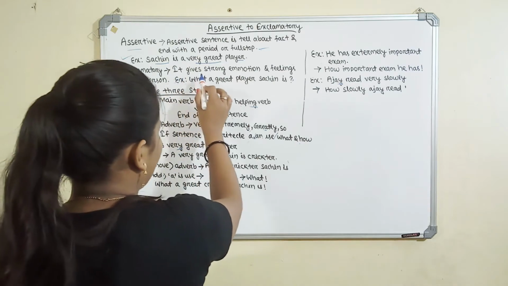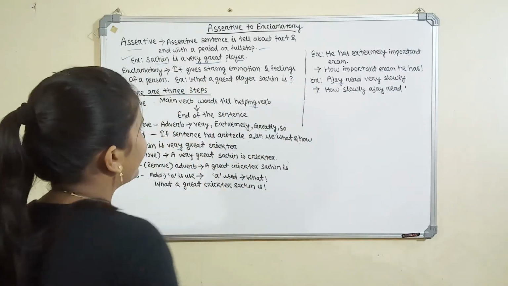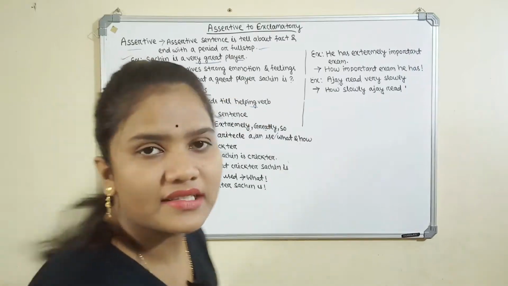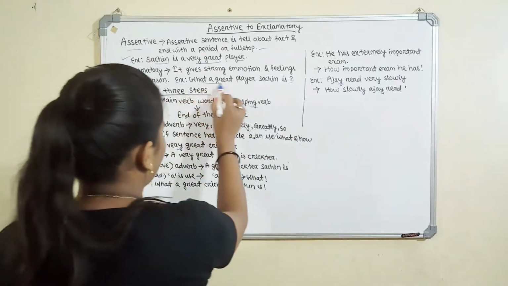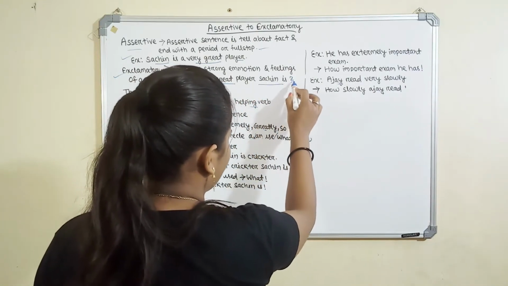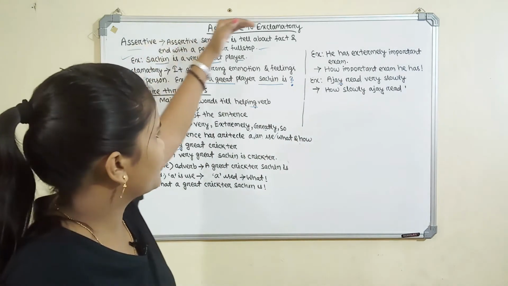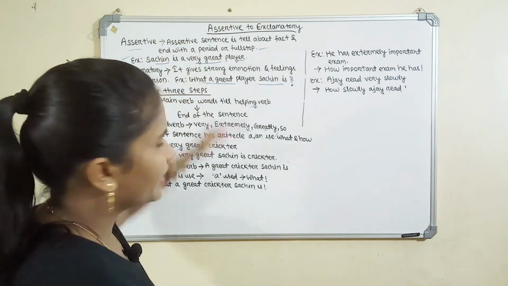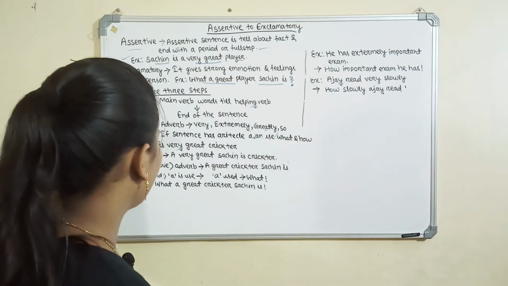An exclamatory sentence gives strong emotion and feelings of a person and ends with an exclamation mark. An example is: what a great player Sachin is! It is an exclamatory sentence. When we change an assertive sentence to an exclamatory sentence, the transformation happens through three steps: move, remove and add.